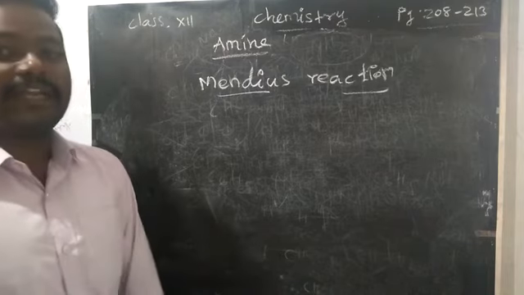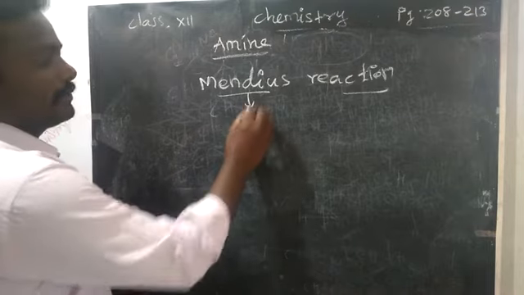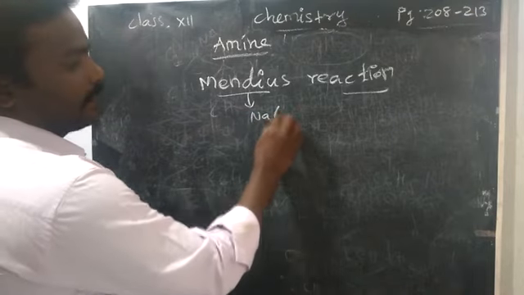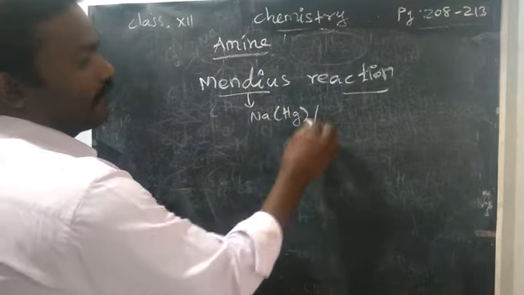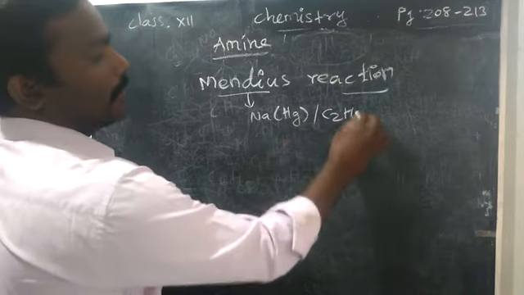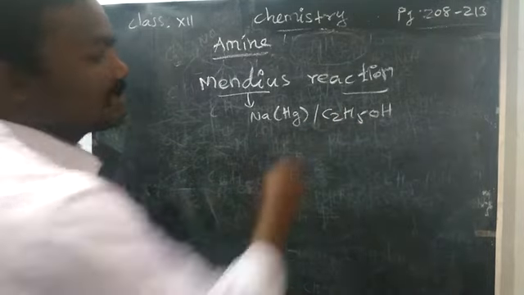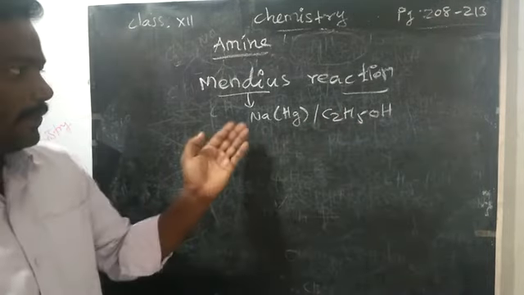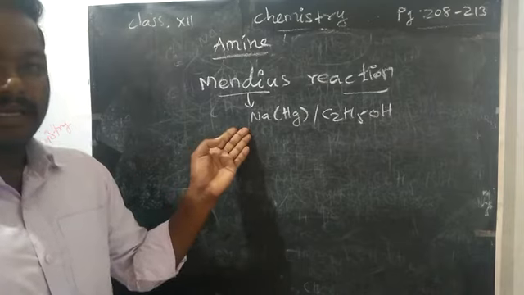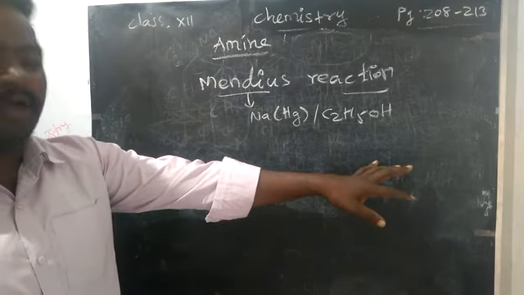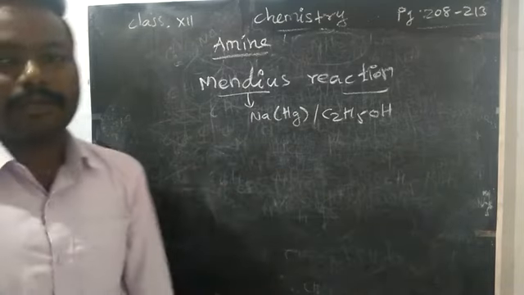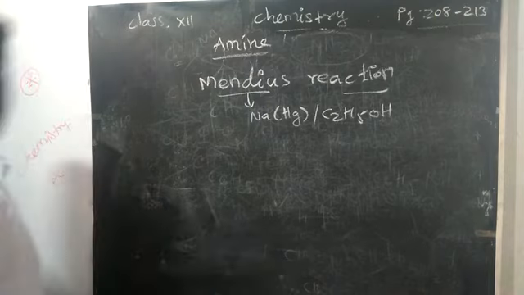The special kind of catalyst is sodium amalgam with ethyl alcohol. If you use this catalyst with the cyanide for the formation of amine, that reaction is called the Mendius reaction.